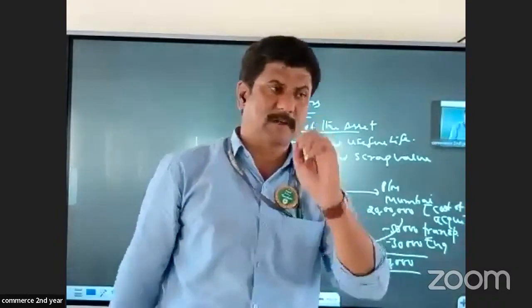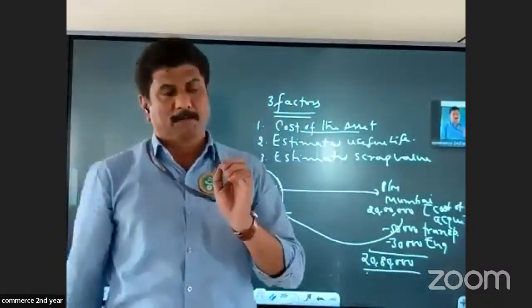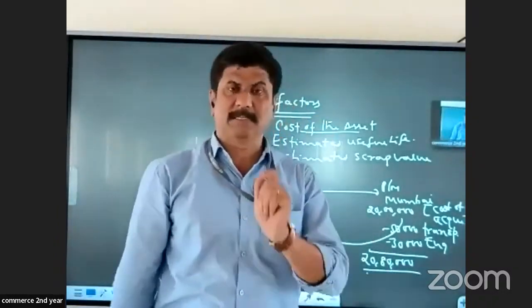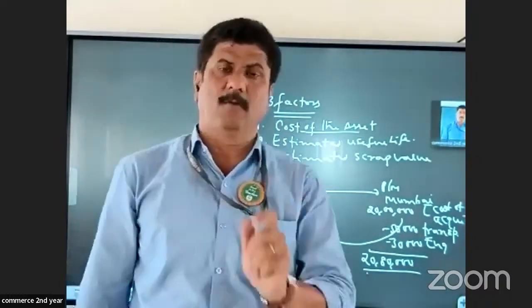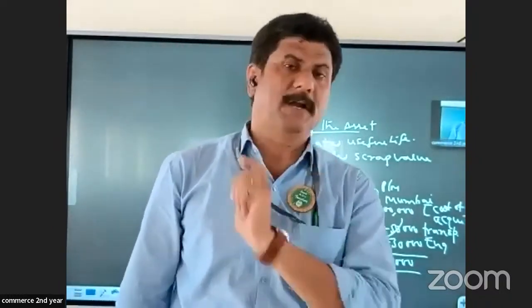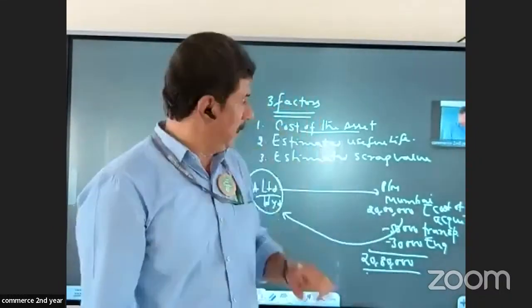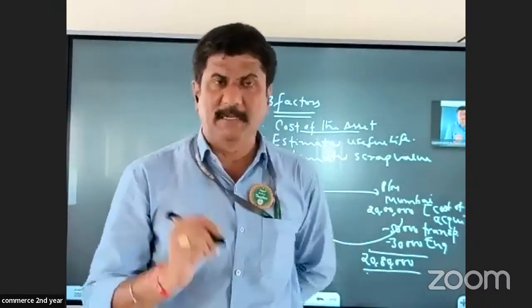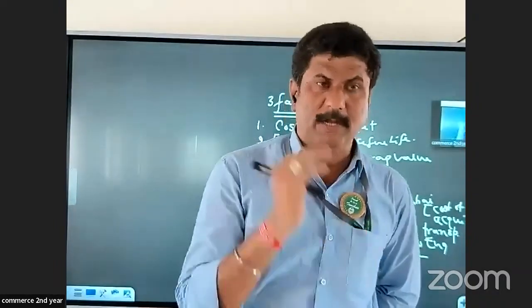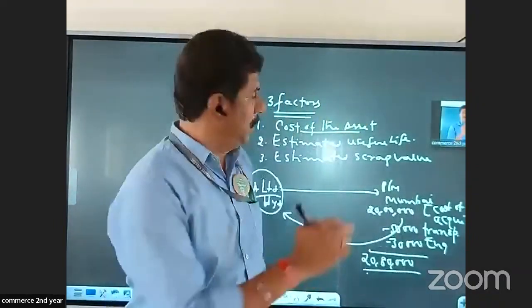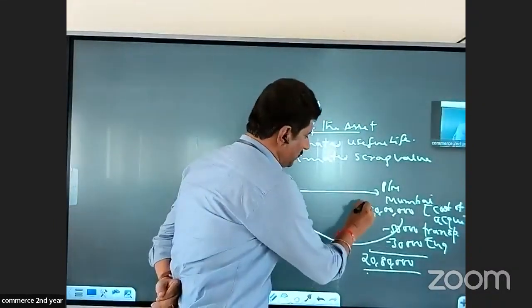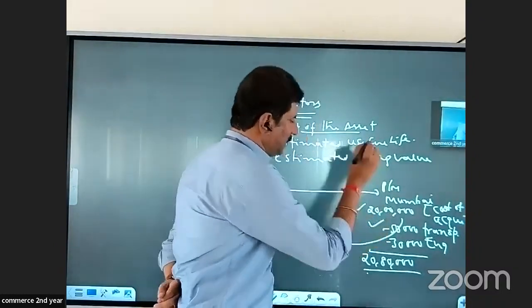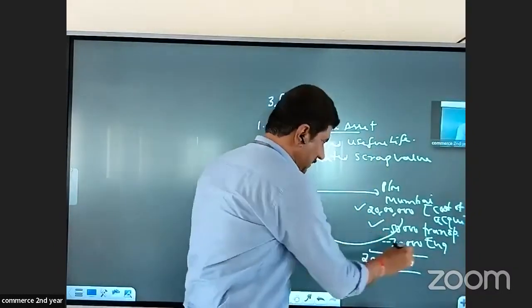So when I say cost of the asset, I mean the purchase price and the expenses incurred to bring it to the current location and workable condition. I repeat, cost of the asset means purchase price and the expenses incurred to bring it to the current location and workable condition. So in that case, the cost price is 20 lakhs, transportation charges 50,000, and installation charges 30,000.